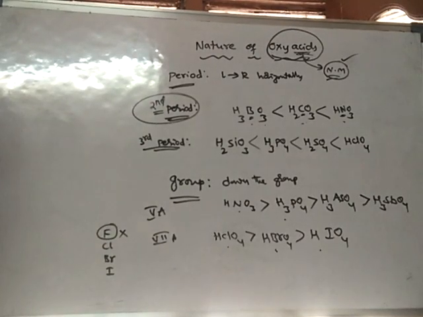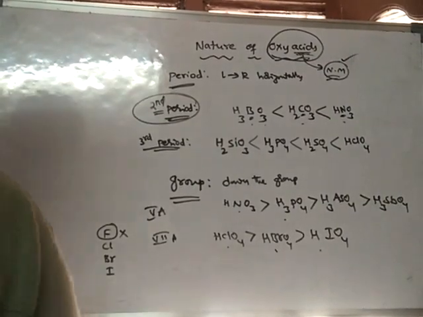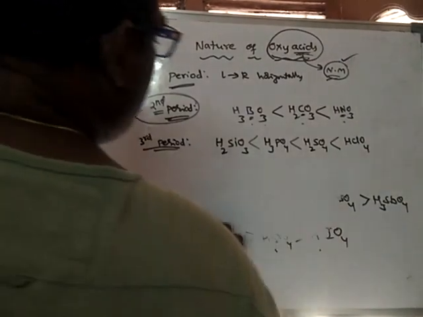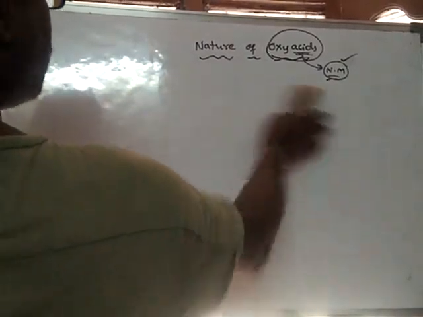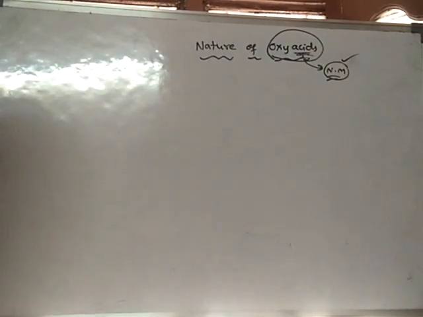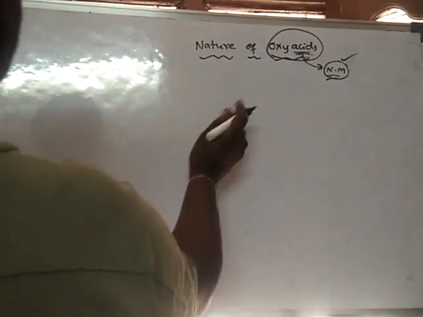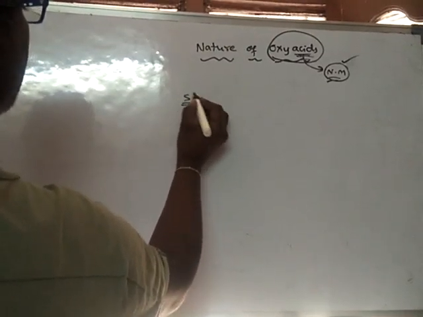Now, if a non-metal forms a number of oxyacids, then the strength of the oxyacid increases with increase in percentage of oxygen. For example, take sulfur, a non-metal.